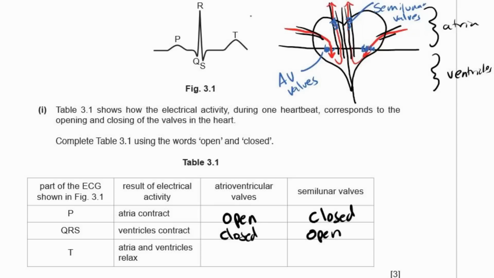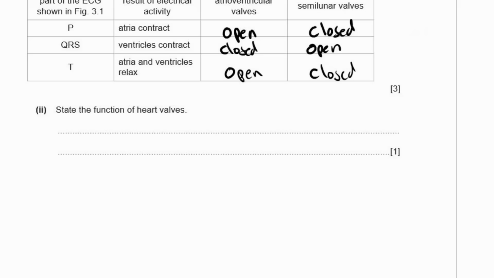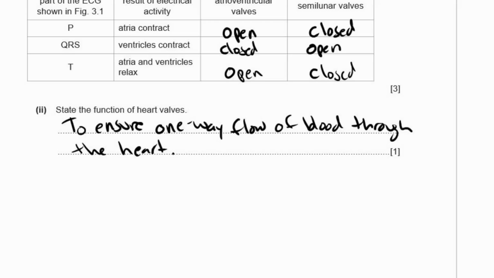And then at T, the atria and ventricles relax. Why do they relax? Because you're trying to bring blood into the heart again. Start it again. So that means the AV valves have to be open and the semilunar valves have to be closed. You can't have them both open or both closed at the same time. That's it. Good. 2. State the function of heart valves. Well, heart valves are there to prevent the blood from flowing backwards. Another way you can word that is to ensure one-way flow of blood through the heart. Both ways of wording that would be absolutely correct.